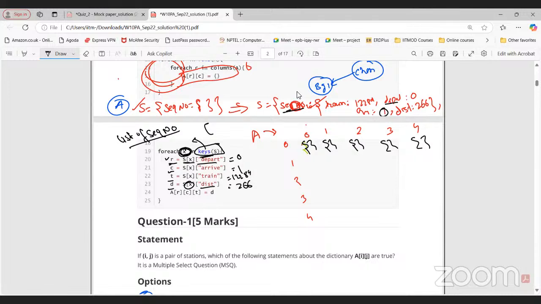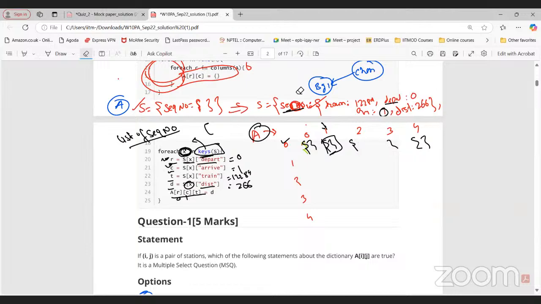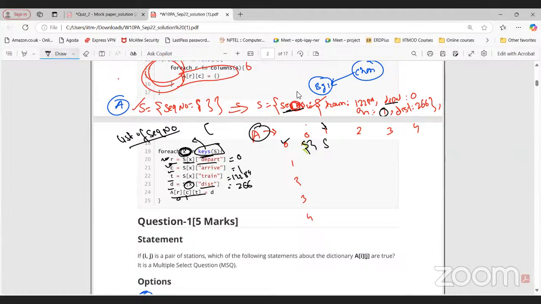And now here we have A, R, C, T. Now A represents this particular matrix. RC is 0 and 1 here. So for the 0th row and first column, what are we going to do in this empty dictionary? Tell me, what is this? T is 12289, D is 266. A dictionary with train number as key and distance between two stations as value? Yes. So here we are going to update it like this: train number 12289, distance 266.